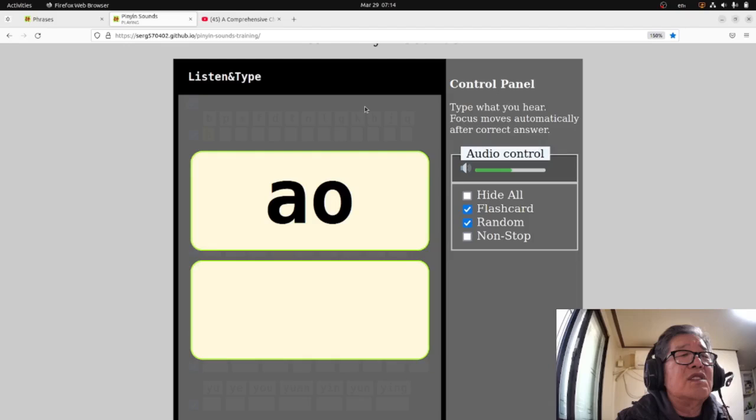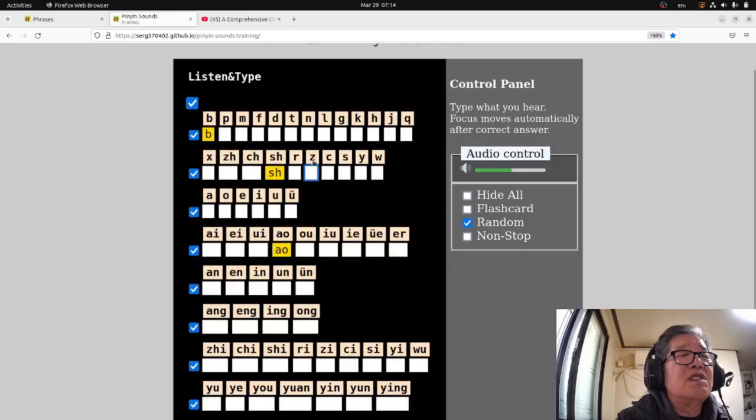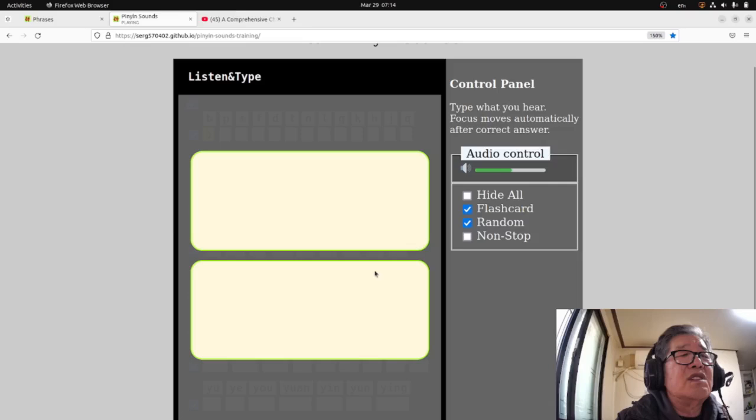ow, maybe. Shi, sh, zi, z. Okay, if you don't remember, just uncheck flashcard. Zi, this one is focused. Okay, zi, again flashcard and go on.